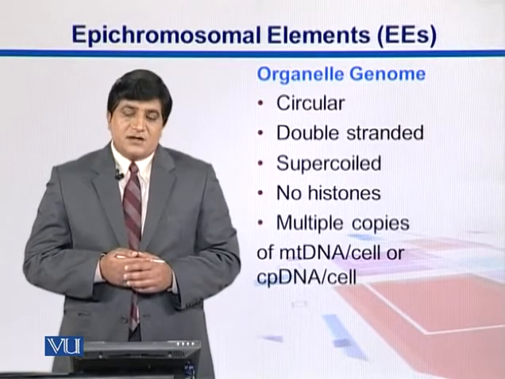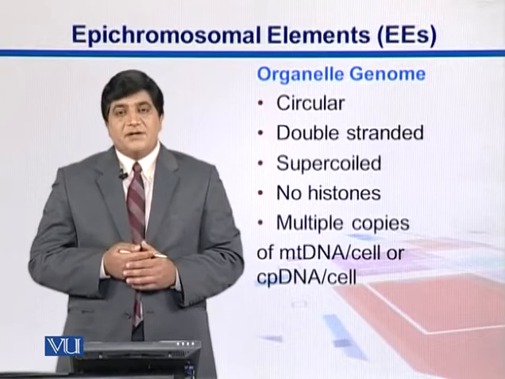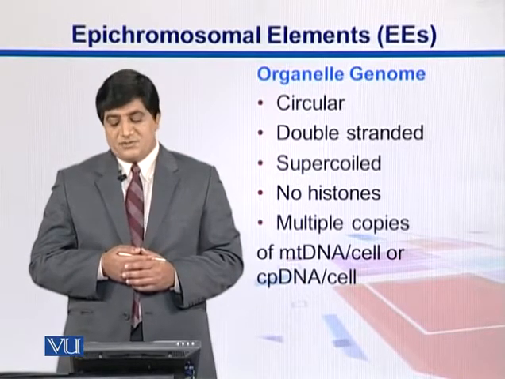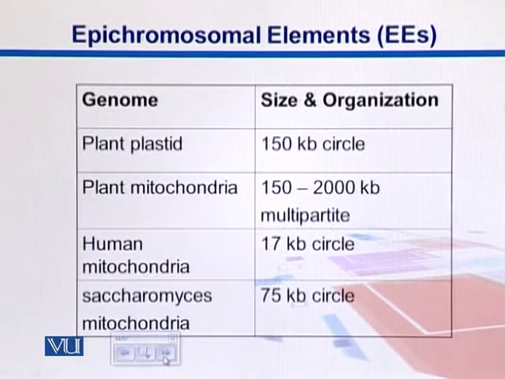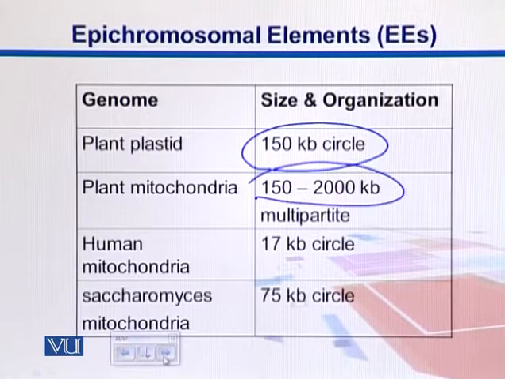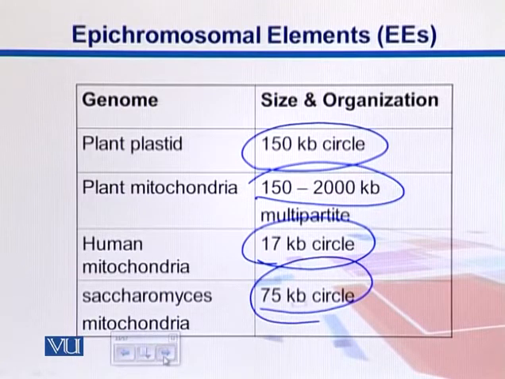Organellar genomes are circular, double-stranded, supercoiled, have no histones, and are in multiple copy number. Here in this diagram we see the size of these genomes. For example, the plant chloroplast genome is 150 kb circular, plant mitochondria is bigger than that, 150 to 2000 kb. Human mitochondria is relatively simple, 17 kb circular, and then there is Saccharomyces mitochondria. So mostly those genomes are circular ones.